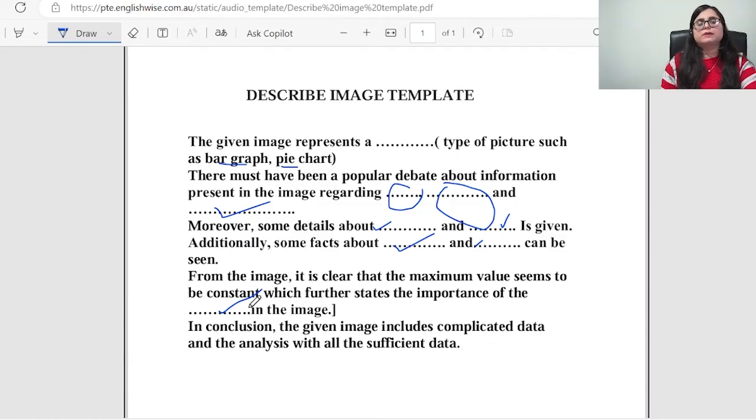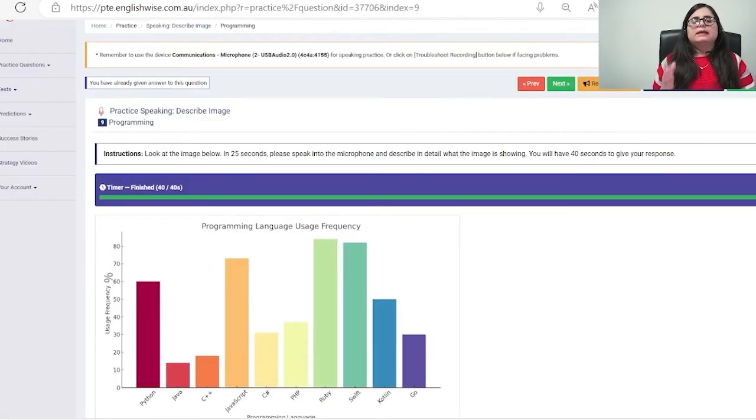You have to just speak this template, add some keywords from the image, and you are good to go with that image. Now I'll be doing an example for you all of describe image, where I'll be telling you how to use the template and how to add the keywords in there. The very first thing, you will be seeing the bar graph here. The 25 seconds will start, and then you'll be listening a beep sound. Afterwards you have to speak.